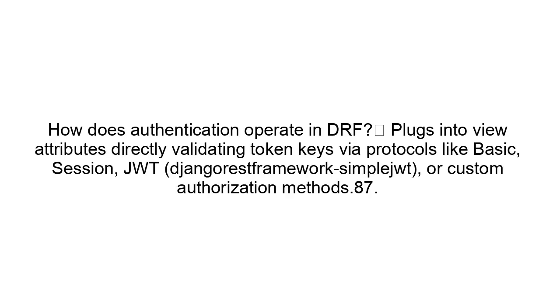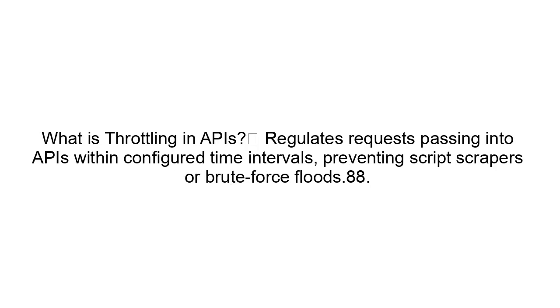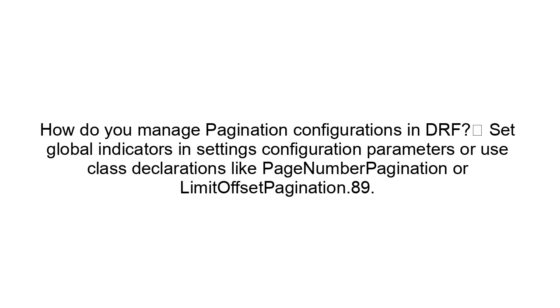How does authentication operate in DRF? Plugs into view attributes directly, validating token keys via protocols like Basic, Session, JWT, Django REST Framework Simple JWT, or custom authorization methods. 87. What is throttling in APIs? Regulates requests passing into APIs within configured time intervals, preventing script scrapers or brute force floods. How do you manage pagination configurations in DRF? Set global indicators in settings configuration parameters, or use class declarations like PageNumberPagination or LimitOffsetPagination.